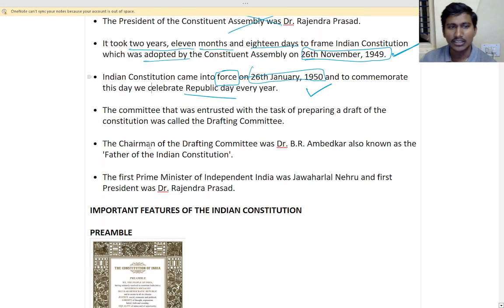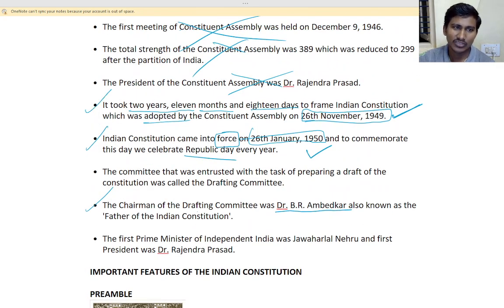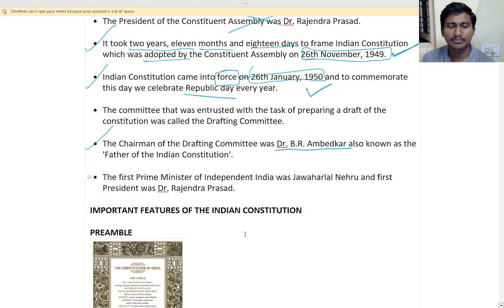So the committee that was entrusted with the task of preparing the draft of the constitution is called the drafting committee, that is not required. The chairman was Dr. B.R. Ambedkar. The first Prime Minister of independent India was Jawaharlal Nehru, the first President was Dr. Rajendra Prasad. That is not required. Okay, so we already know this. So you remember these points.